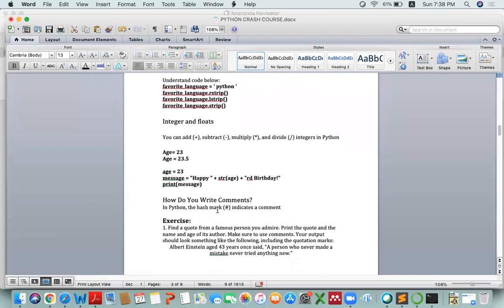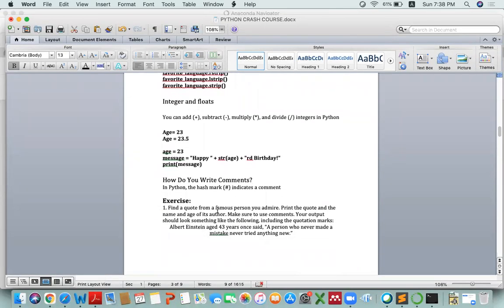Moving towards integers and floats, we can directly add, subtract, multiply, as well as divide all the integers that are available in Python. We can store those results in a variable directly. Let's look here. Integer, for example, the value here is 23, that has been assigned to age. Age is equal to 23.5. Any value having a floating point or decimal value would be considered a float value. So age here is equal to 23.